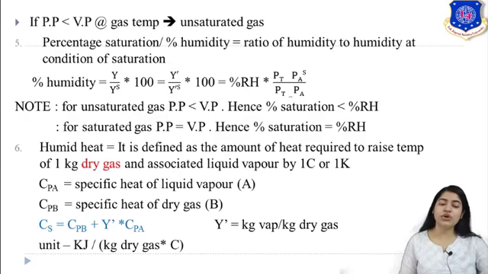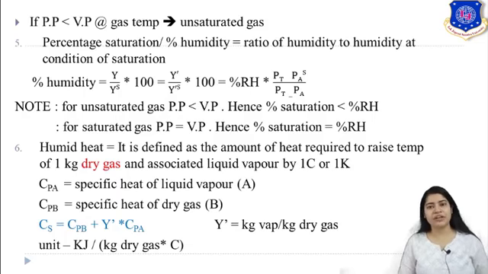Now the next is your humid heat. It is defined as the amount of heat required to raise the temperature of 1 kg dry gas and associated liquid vapor by 1 degree Celsius or 1 degree Kelvin. So this is your humid heat. That is the formula which you have to remember.